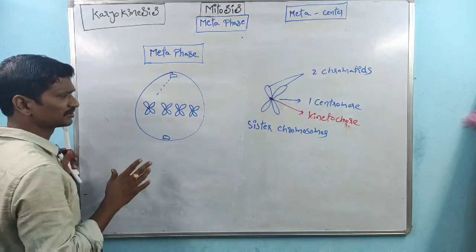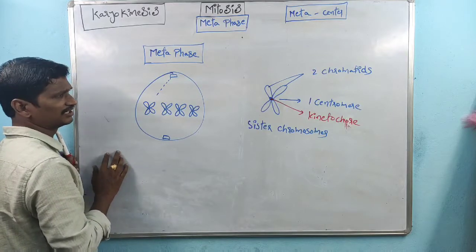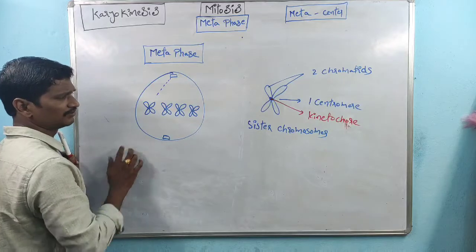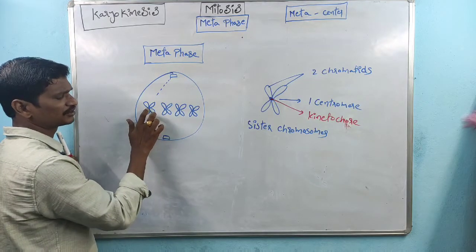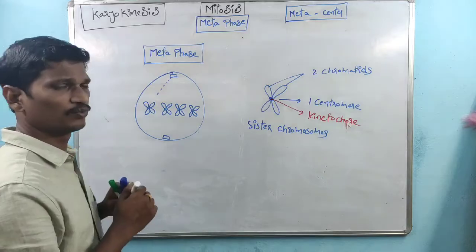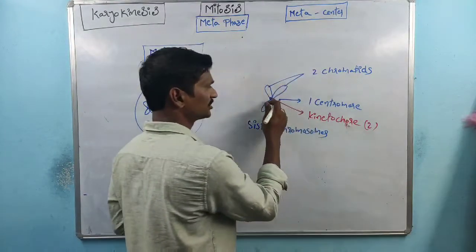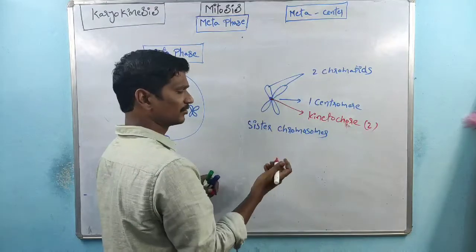Within metaphase, the chromosomes are aligned on the center of the cell, right? All these chromosomes are sister chromosomes, which have two chromatids. The two chromatids are attached to one centromere having two kinetochores. On one side of the centromere is one kinetochore, and on the other side is another kinetochore.